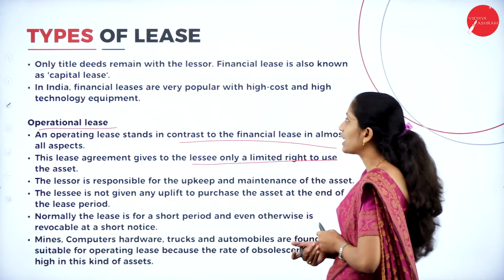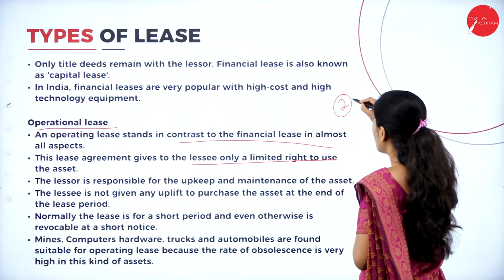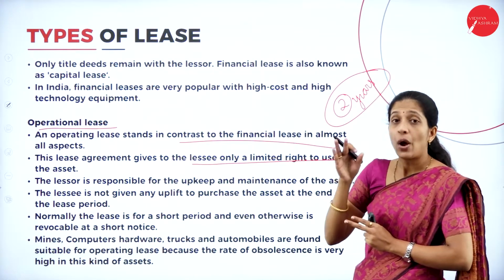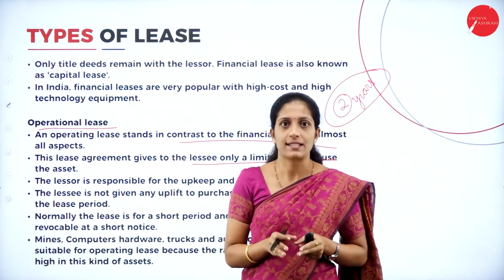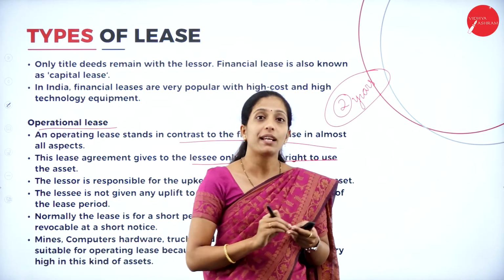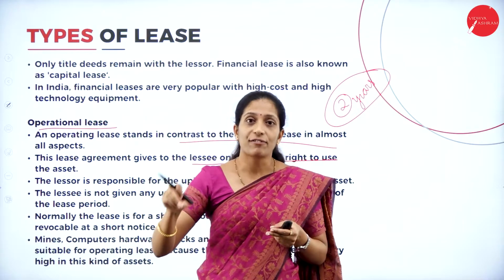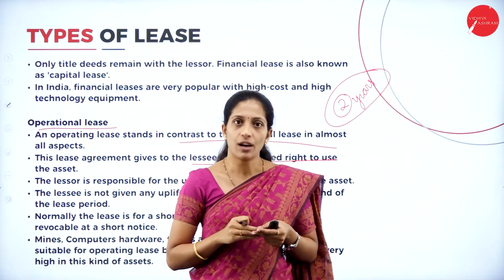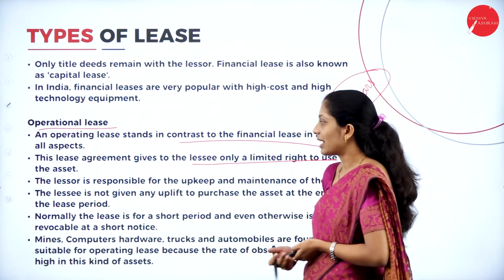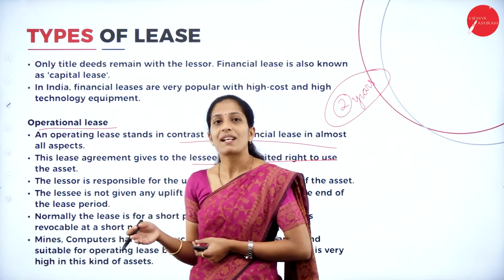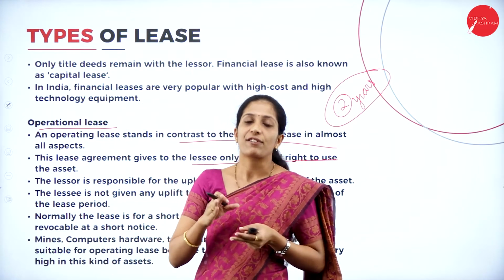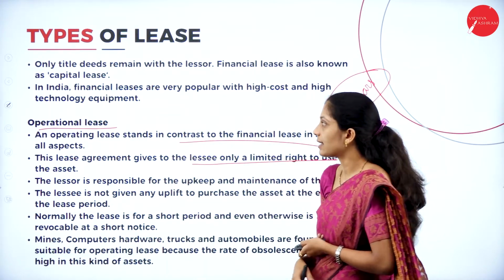Whereas here under operational lease, it will be for a shorter period of time, for example 2 years or 3 years or 4 years, like that. Only for a shorter period of time where the ownership will be in the hands of the lessor itself, and after the completion of the lease agreement, the asset has to be returned. Whereas in financial lease, after the completion of the lease agreement, the lessee will become the owner, right? Whereas here, he has to return the asset to the lessor itself. Now, one more thing, the expenses will be borne by whom? By the owner of the asset itself, that is the lessor. So this is the main difference between financial lease as well as operating lease.